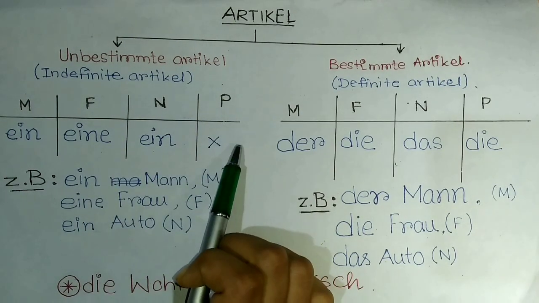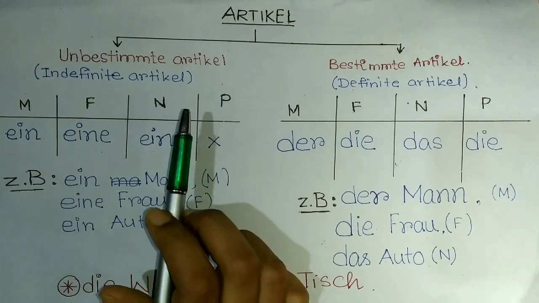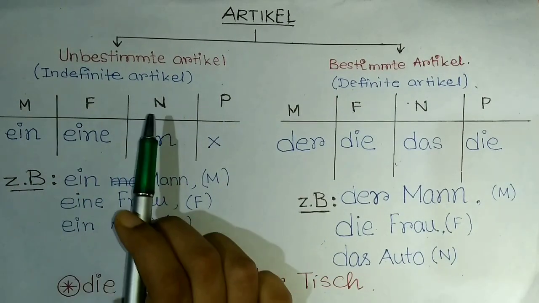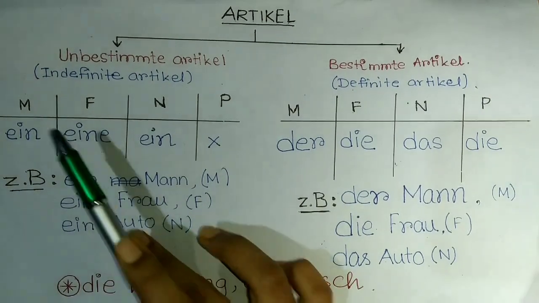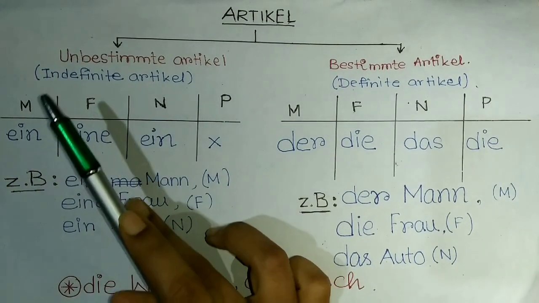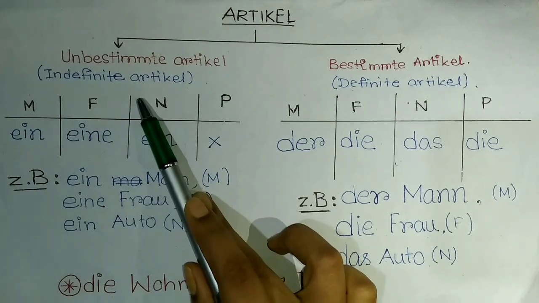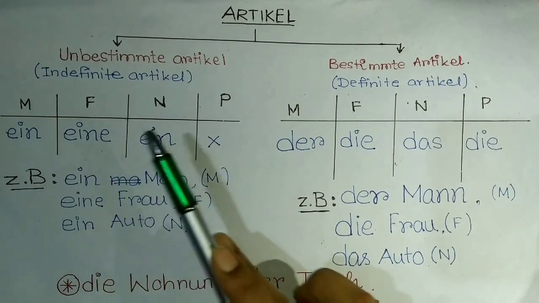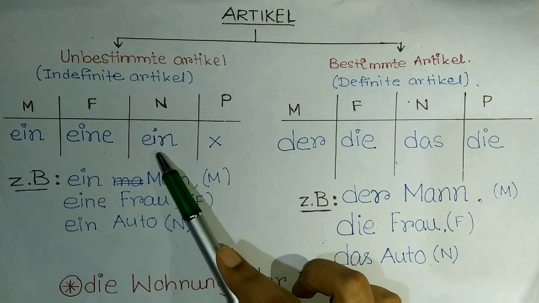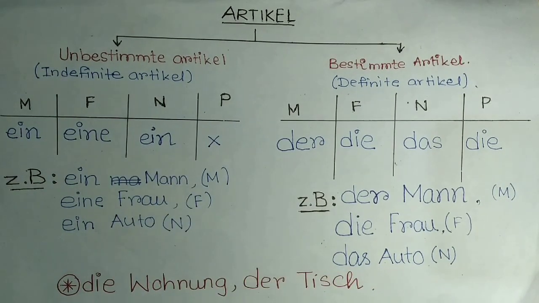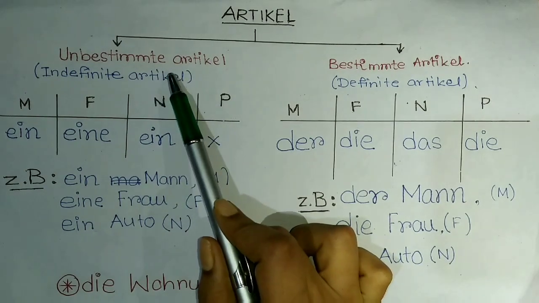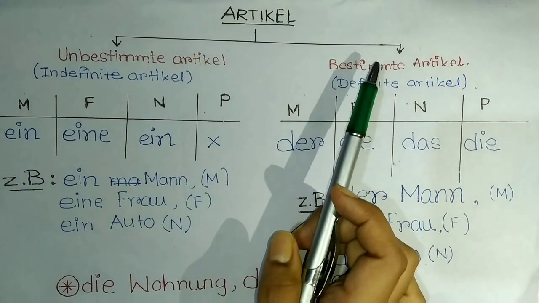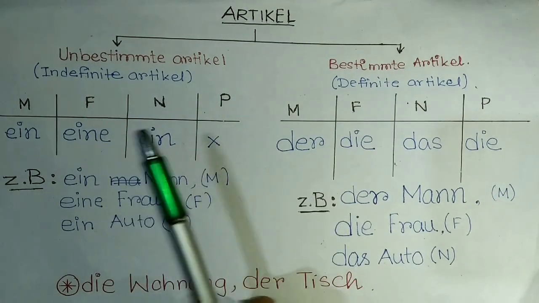But there's no plural. Like we don't say "a cars" or "a mans." Therefore, plural is not present here. But in case of all the singulars, masculine, feminine, neuter, it is ein, eine, ein. These also change with cases, which we will discuss in our later videos. But you must remember that unbestimmte Artikel and bestimmte Artikel are very much gender specified.